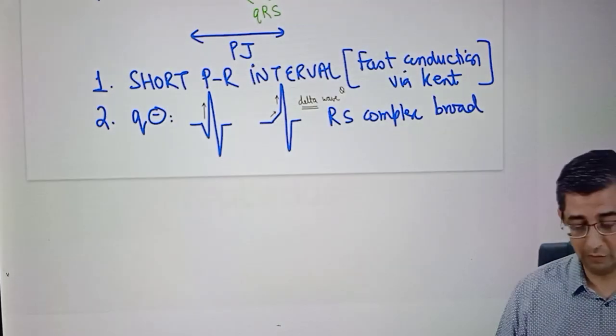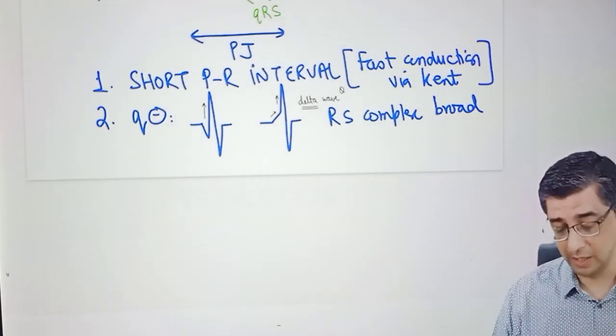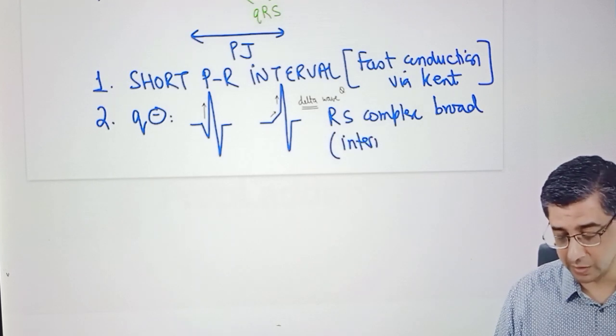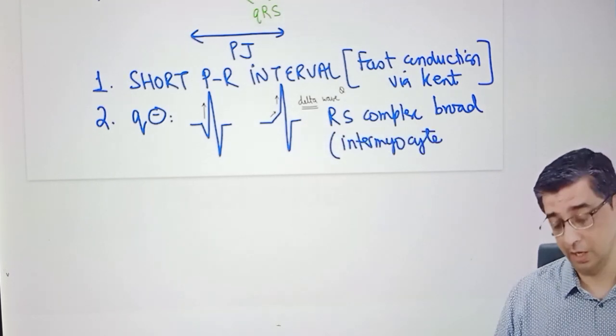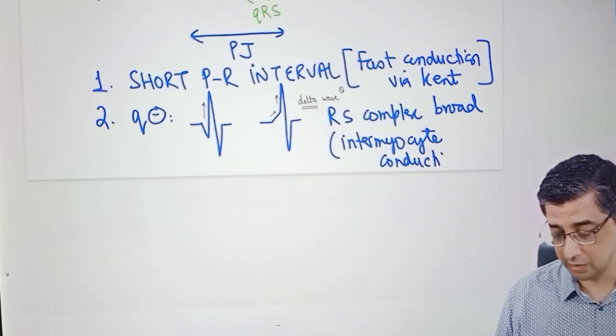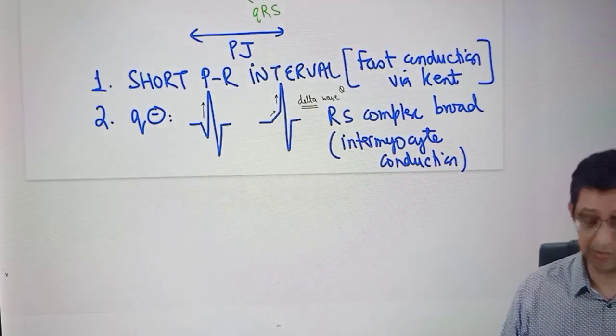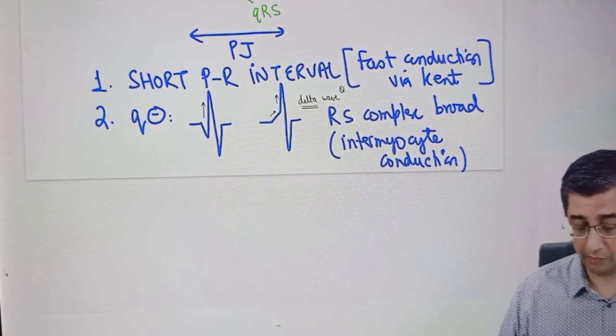Now why is it broad? One, this change in the slope will contribute to slight broadness. The second reason for the broadness here is intermyocyte conduction. Remember I said the concept of physiology. Intermyocyte conduction is slower than any other conduction fiber in the heart, in the sense that Purkinje is the fastest one, so this has to be relatively slower. So when I say slower, it will be broad.